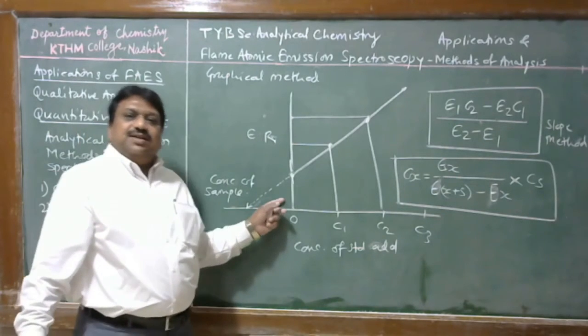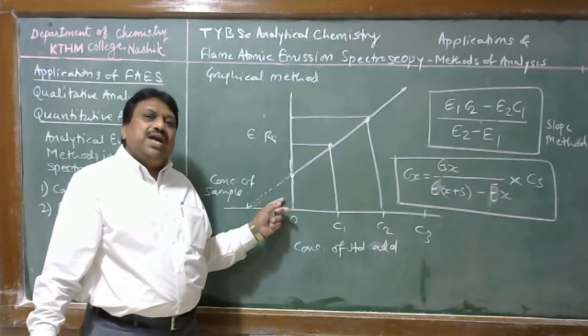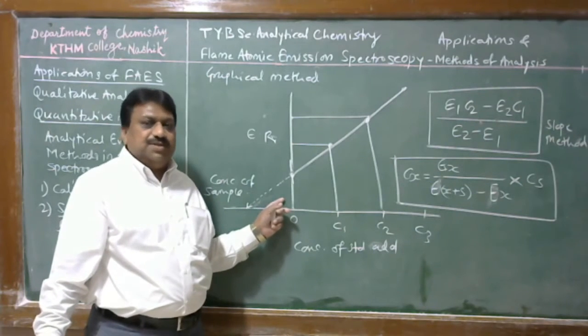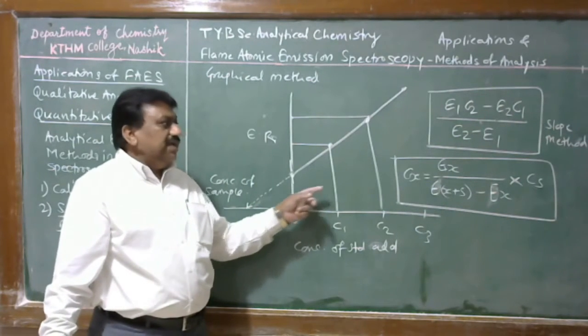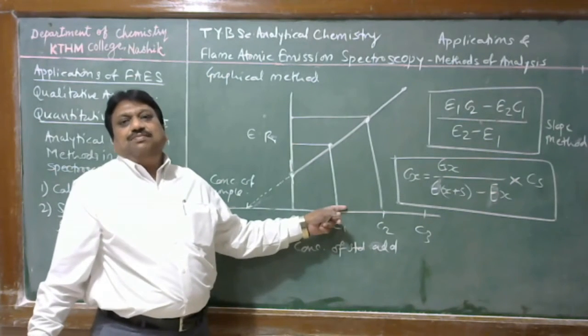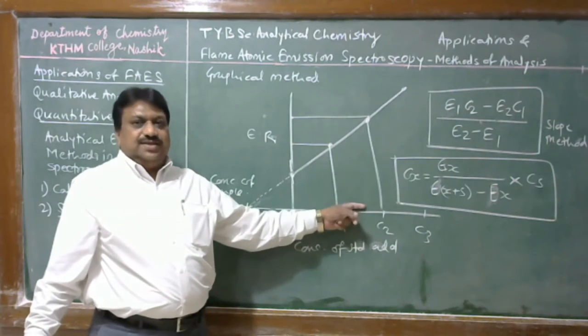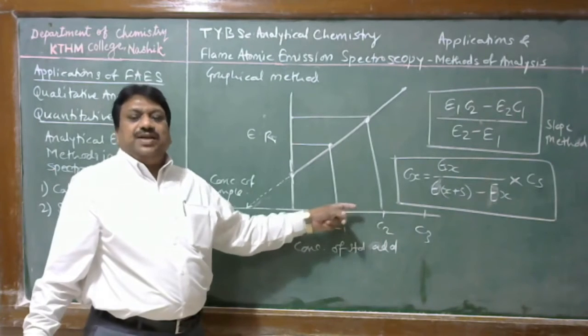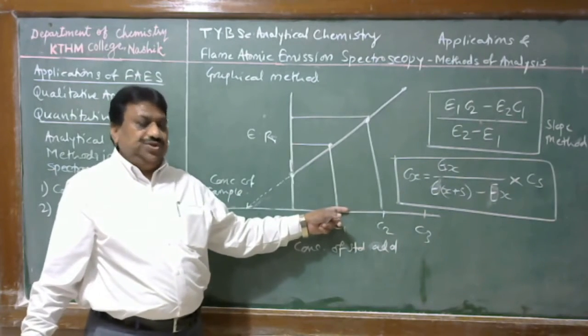The standard addition method is suitable when we are unaware of the nature of the sample matrix present in the sample solution. We can prefer the standard addition method in order to nullify the effect of interference occurring due to the presence of different types of interfering ions in the solution.